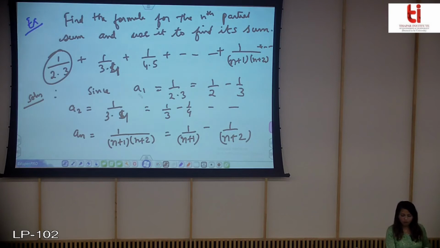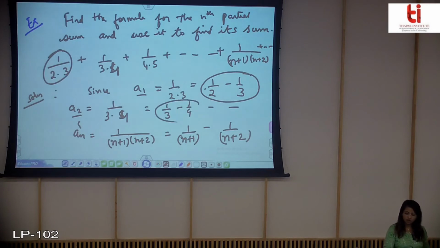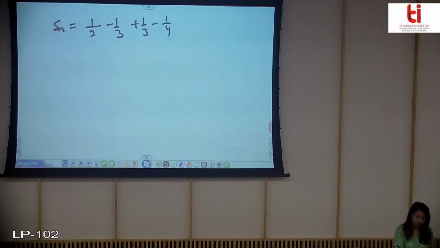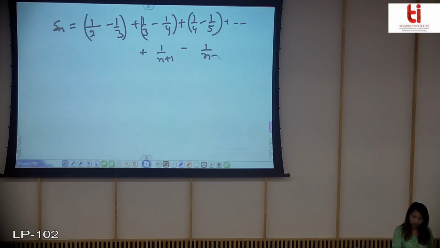Sn will be the sum A1 plus A2 till An. So my Sn will be equal to 1 by 2 minus 1 by 3 plus 1 by 3 minus 1 by 4 plus 1 by 4 minus 1 by 5, and lastly the nth term. So clearly all the terms are cancelled out, leaving the first and the last term.